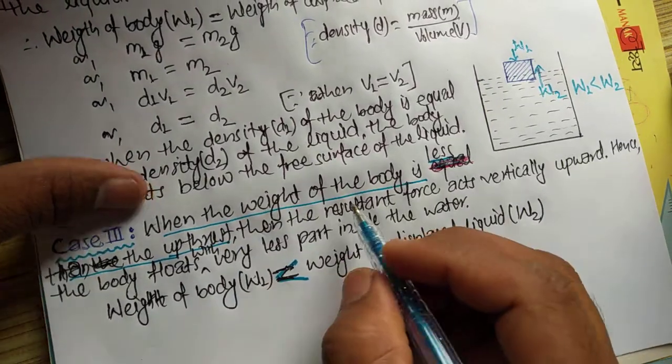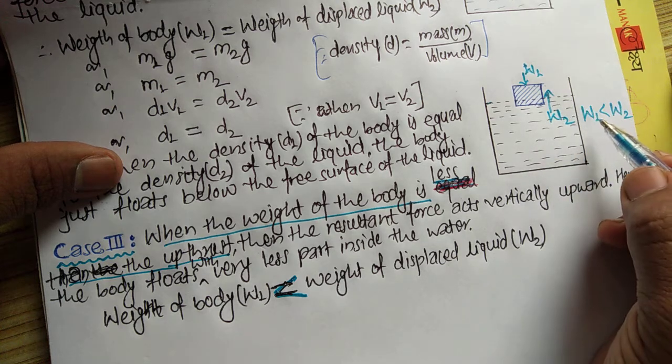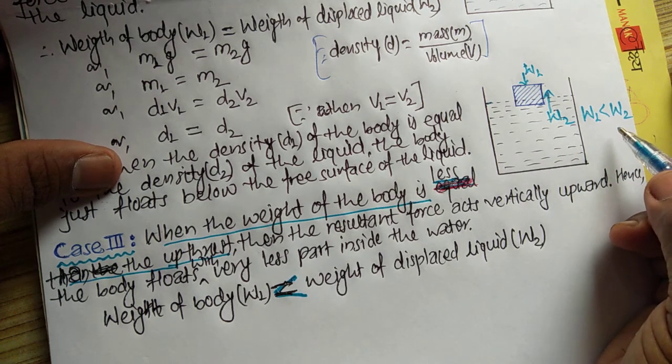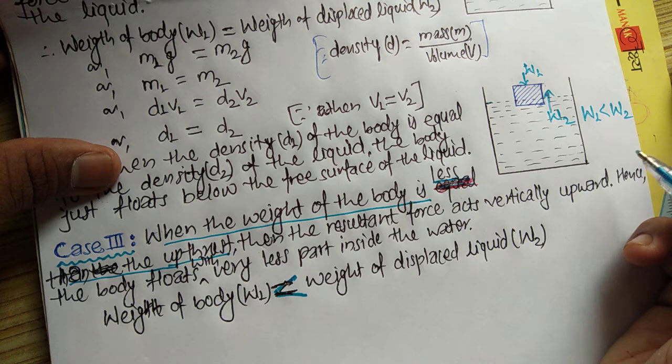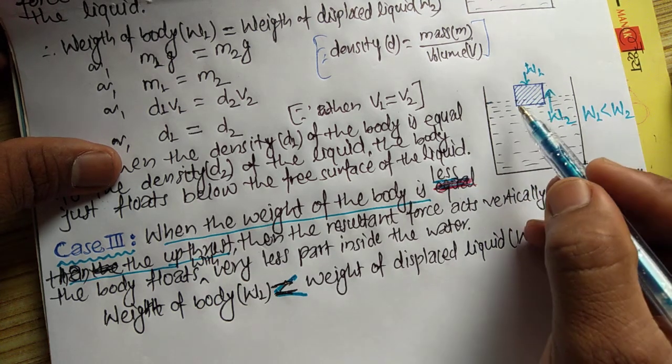Here the weight of the body W1 is less than the weight of the displaced liquid W2, or you can say the upthrust given by the liquid W2.